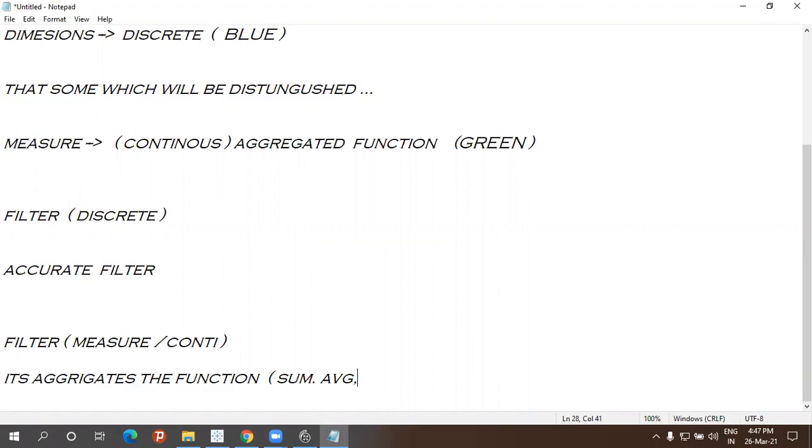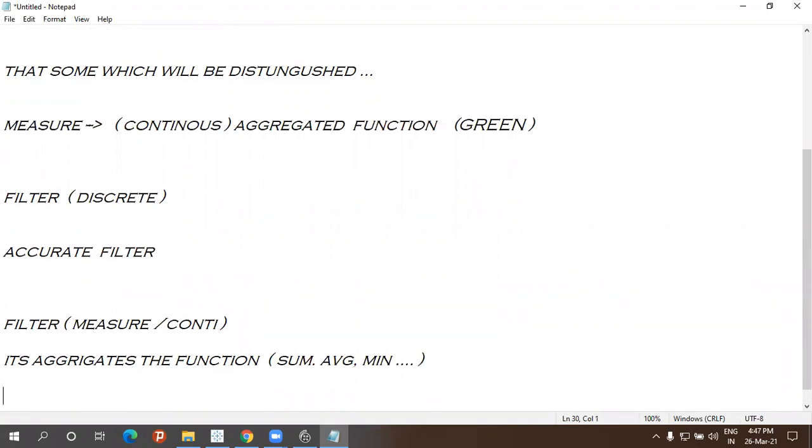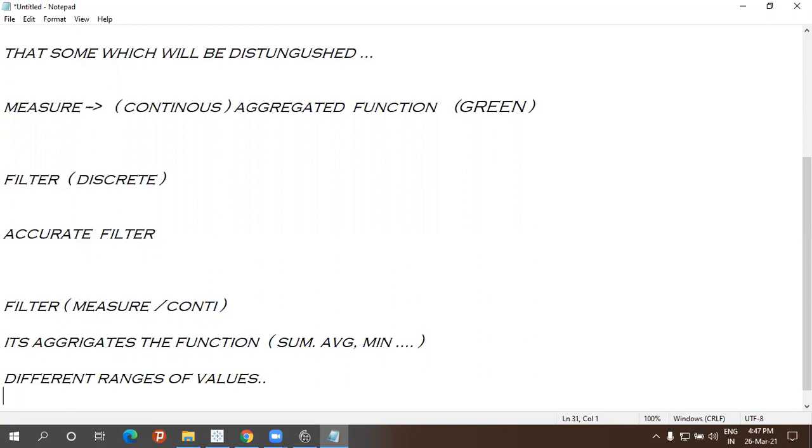We can take minimum of that, like that, etc., etc. Okay, so which it gives different ranges of values. Clear?